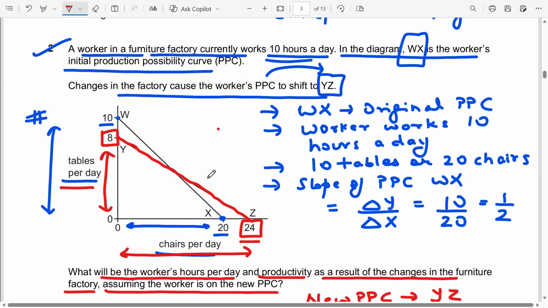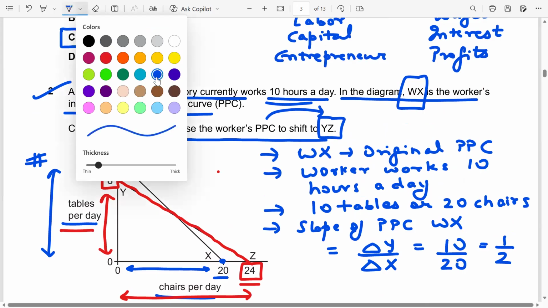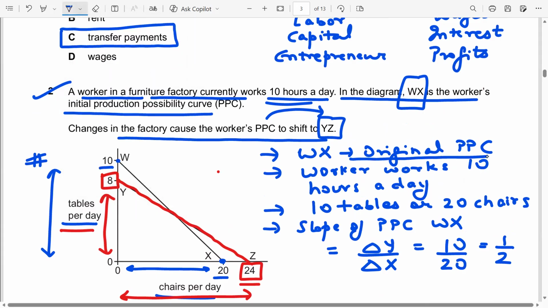I'm revising it once again. We were given the initial production possibility curve and the new production possibility curve. Wx is my initial, original production possibility curve.